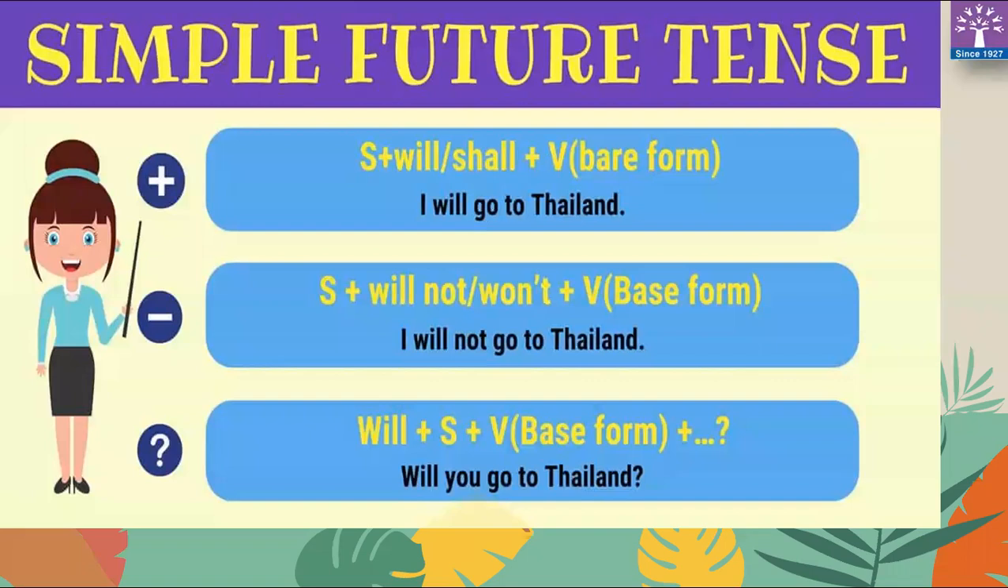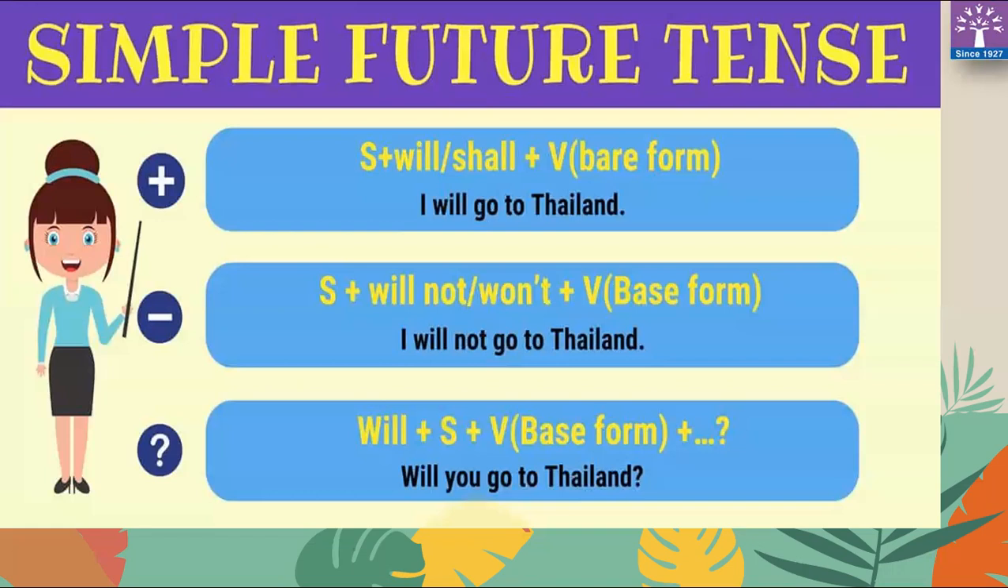So let's revise the topic, simple future tense. The formula of simple future tense in declarative sentences is subject plus shall or will plus base form. I will go to Thailand. Negative sentences: subject plus will not, or you can write won't also, plus verb in the base form. I will not go to Thailand.